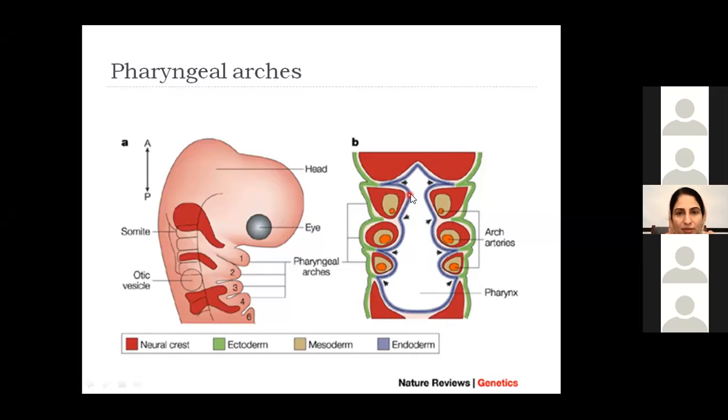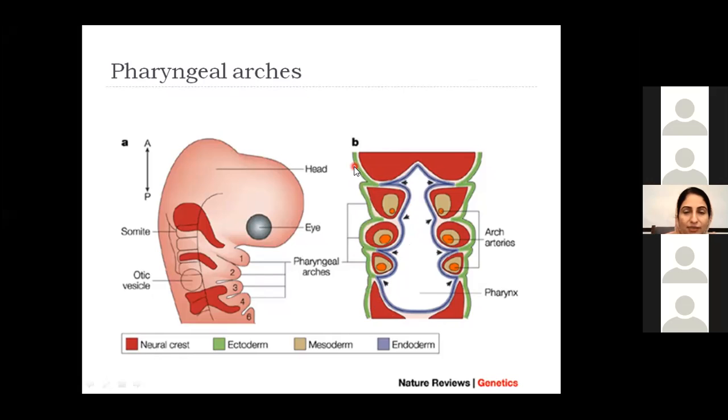Okay. Similarly, there are depressions on the inside as well, on the endodermal side. Now, this endodermal side consists of a depression in between the first and second arch, that is known as the first pharyngeal pouch, then the second pharyngeal pouch, then the third pharyngeal pouch, and then the fourth pharyngeal pouch. Okay, there are some books that write that there is a fifth pharyngeal pouch as well, but that actually merges with the fourth pharyngeal pouch. So practically we see 4 pharyngeal pouches. Okay, and there are different derivatives from all these pouches.